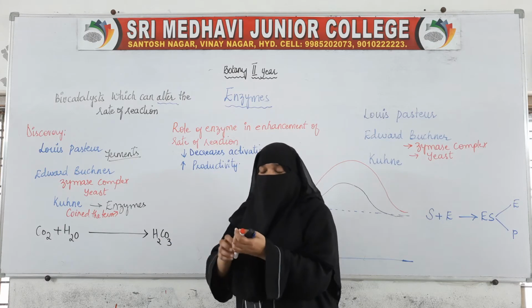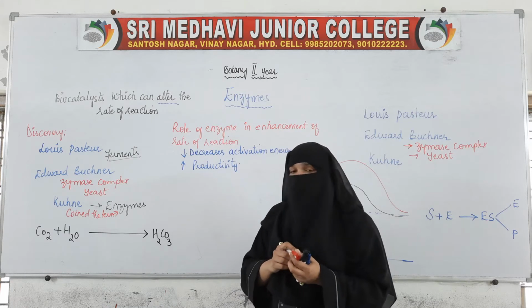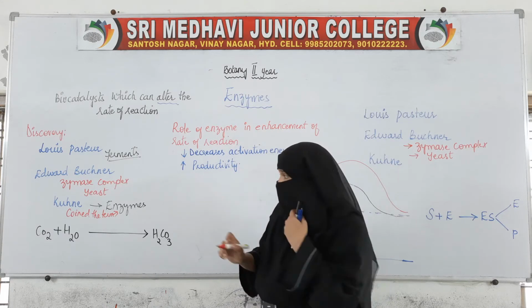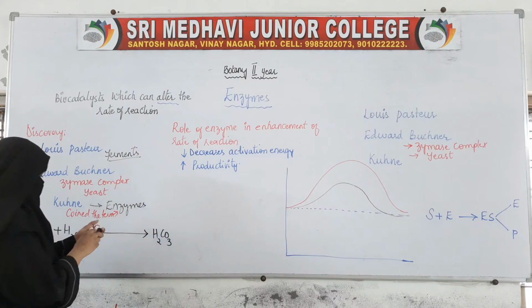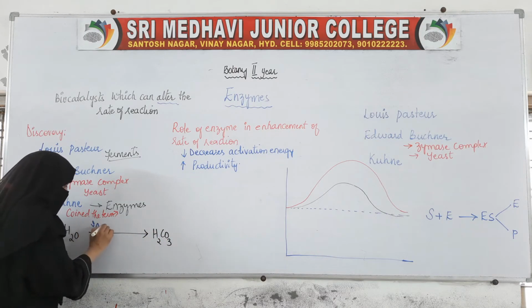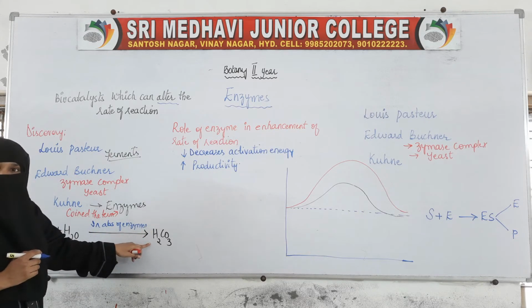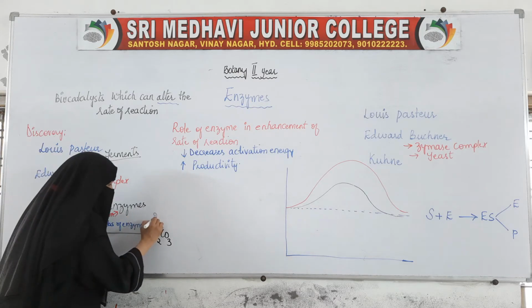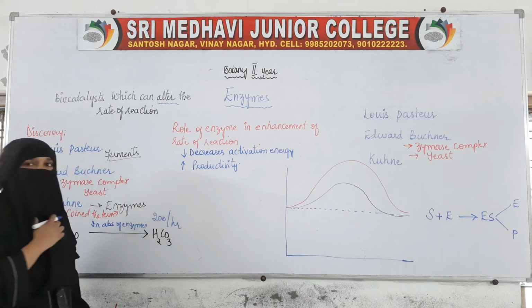Okay, so in the absence of enzyme, how many molecules of carbonic acid are formed? Here only 200 molecules per hour.